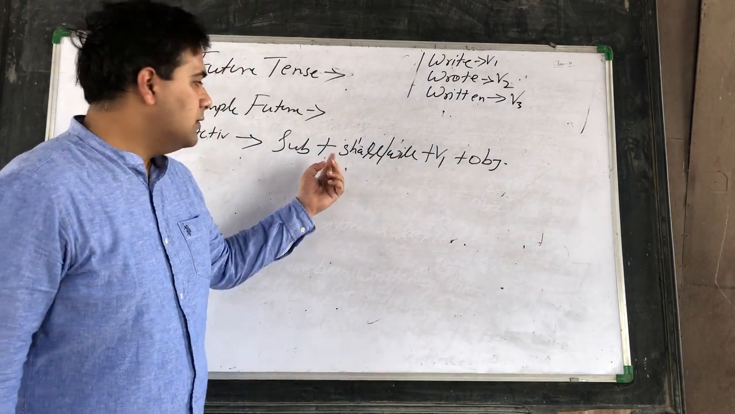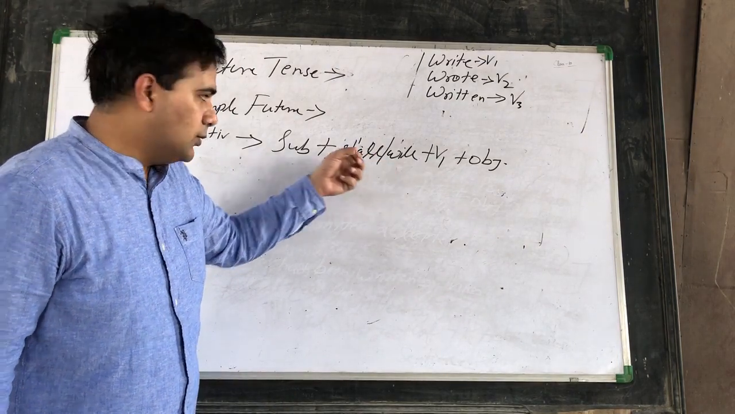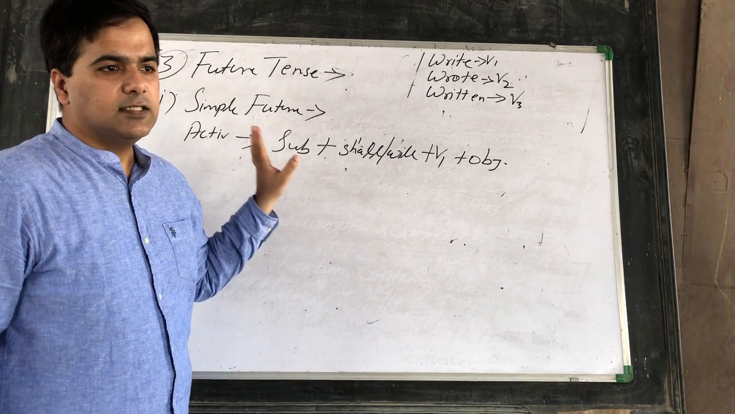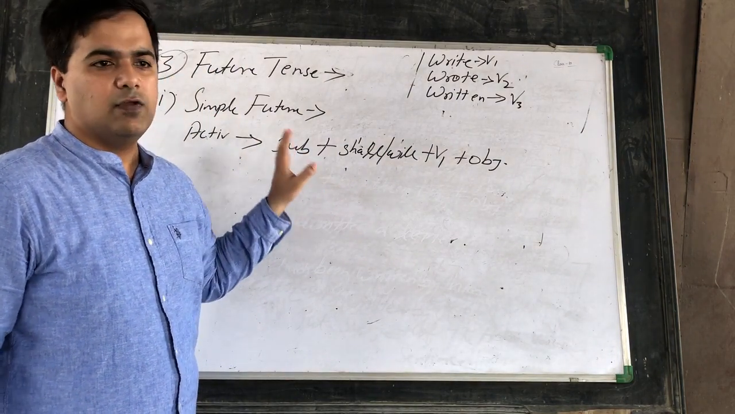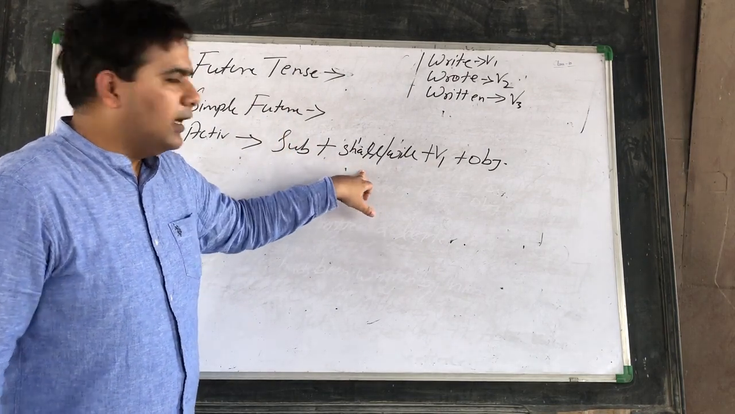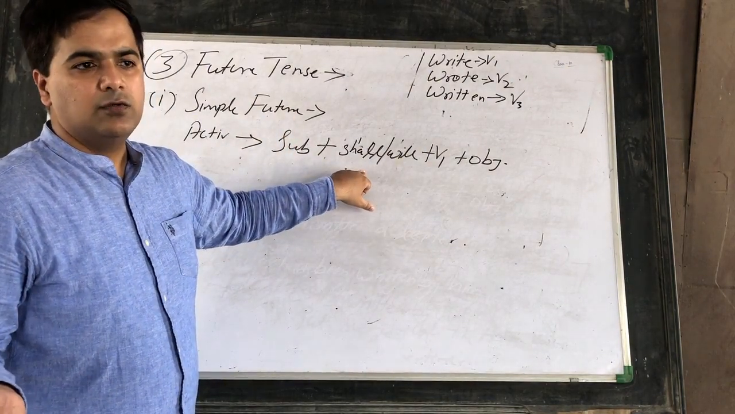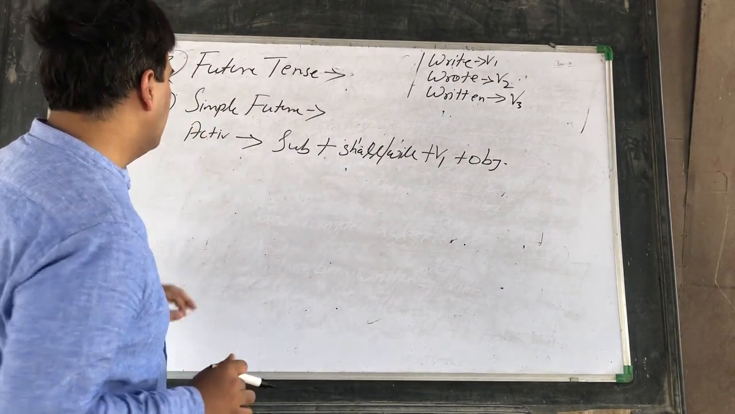Okay, so the confusion will be when we are using shall and when we are using will. For the first person pronoun we will be using shall, and for the remaining pronouns, second and third person, we will be using will. Okay, so let's see how.